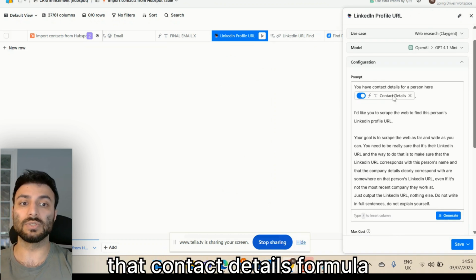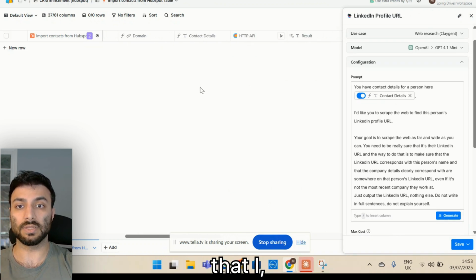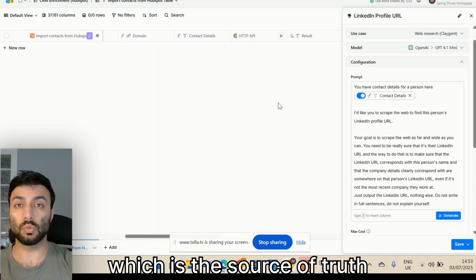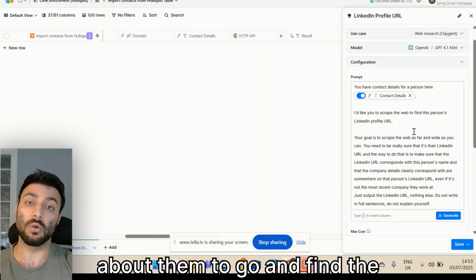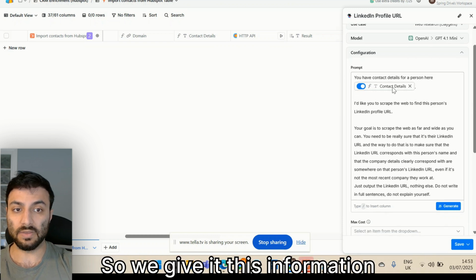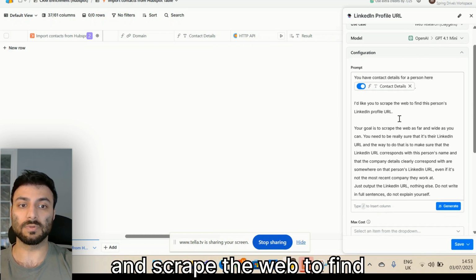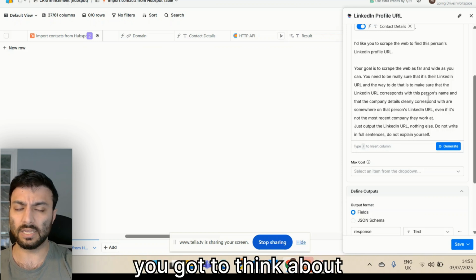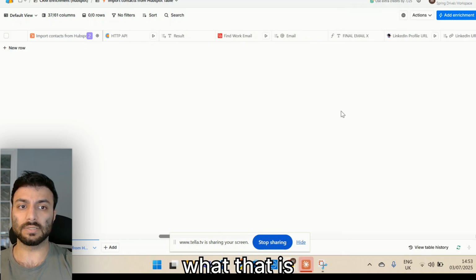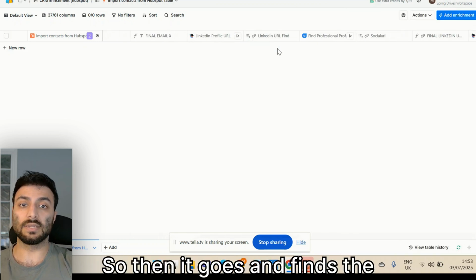And this is where we're using that contact details formula that I mentioned, which is the source of truth for all the information we currently have about them to go and find the LinkedIn profile. So we give it this information and we say, I want you to go and scrape the web to find this LinkedIn profile. And we're telling it, you've got to think about what that is. Now, so then it goes and finds the LinkedIn URL.